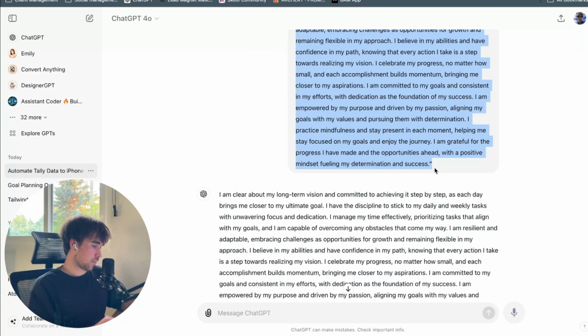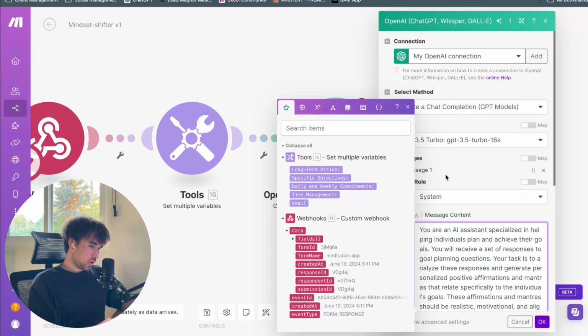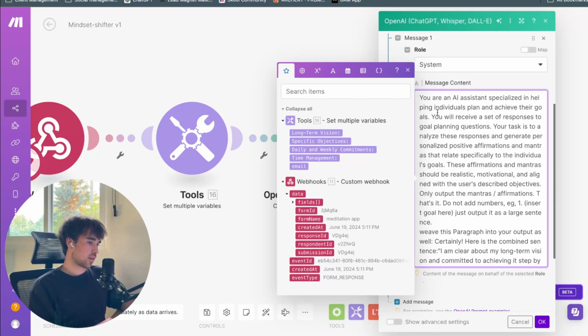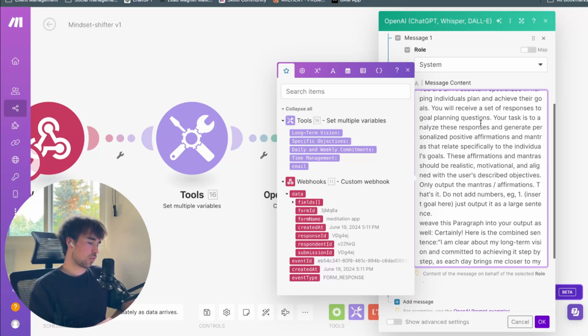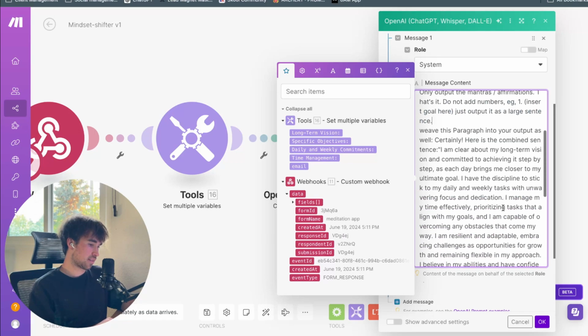I have it right here. So you can pause the video and read it. It's pretty long. You're an AI assistant specialized in helping individuals plan and achieve their goals. You will receive a set of responses to goal planning questions. Your task is to analyze these responses and generate personalized, positive affirmations and mantras that relate specifically to the individual's goals. Do not add numbers because it was adding numbers in my test scenario.